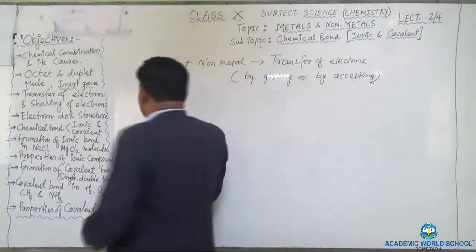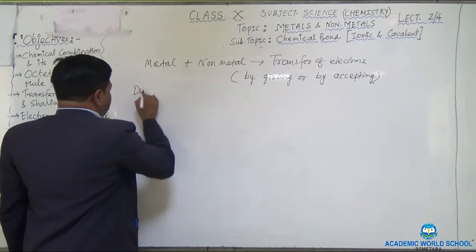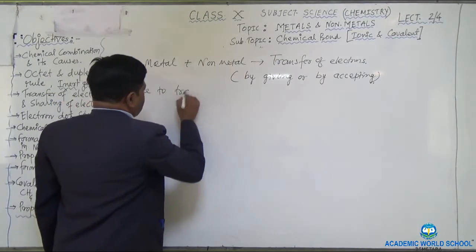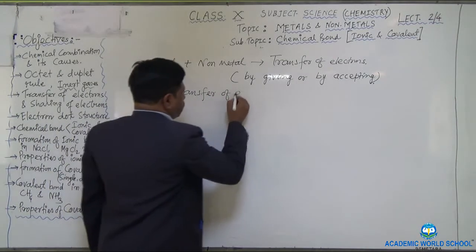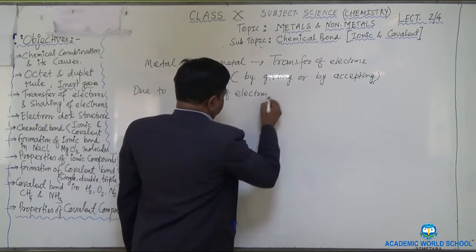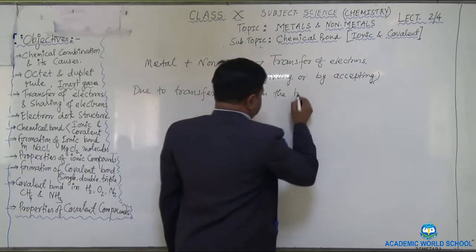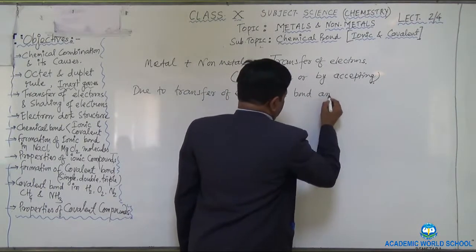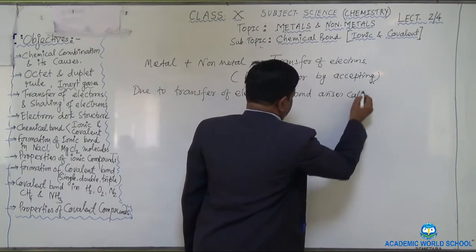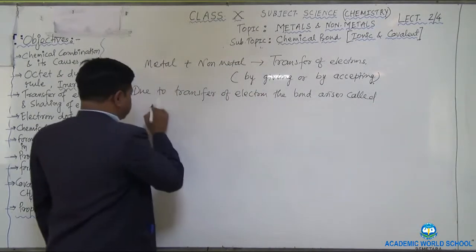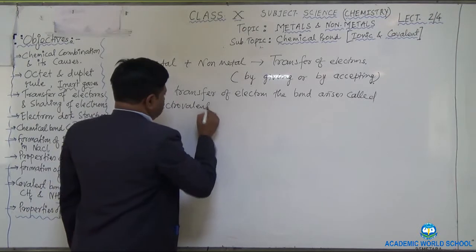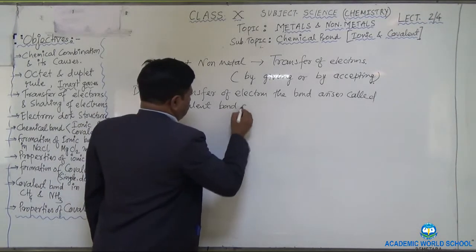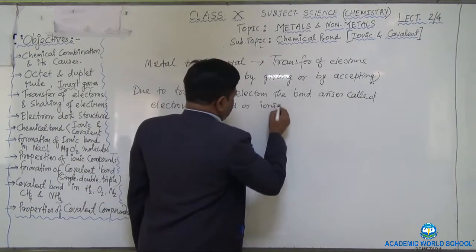Okay, so let me write down. Due to transference of electrons or transfer of electrons, the bond arises called electrovalent bond or ionic bond. Okay?